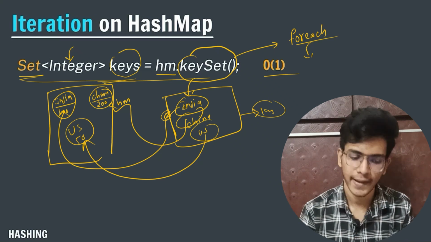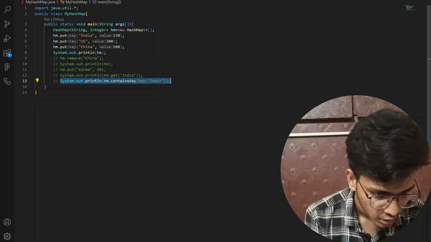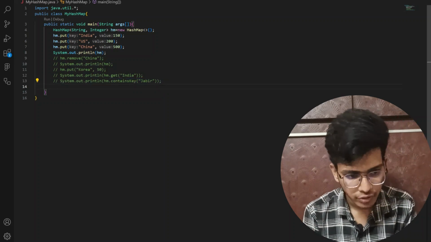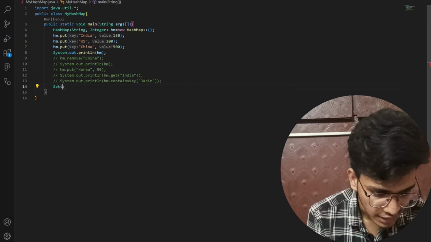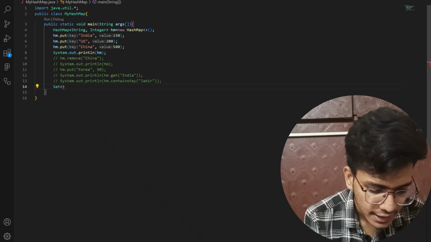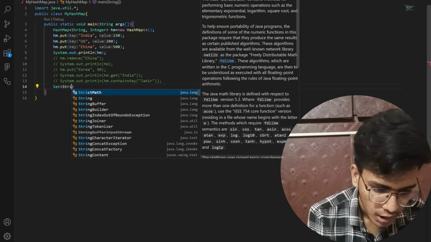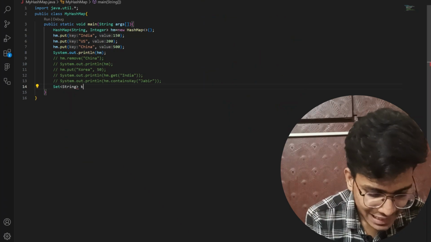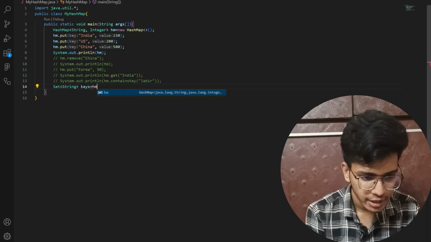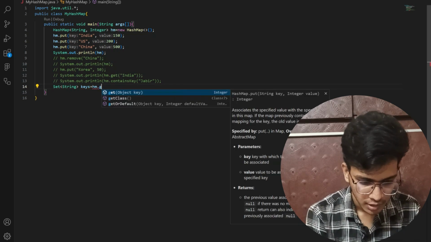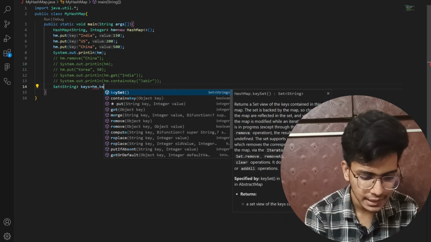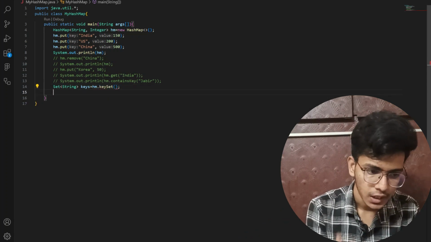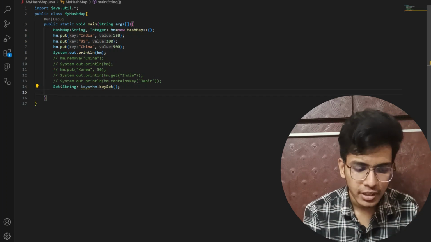Now let us code this thing. So let me comment this out. Now what I'm going to do is first of all create a set, let's say that I'm storing keys, right? So here I will pass the data type Set of String, keys is equal to hm.keySet. Here I need to get the key set, so I will write keySet. Now after that I need to run my for each loop.